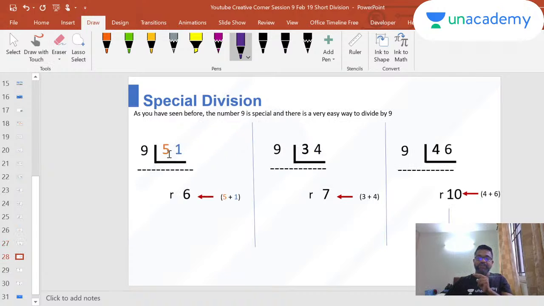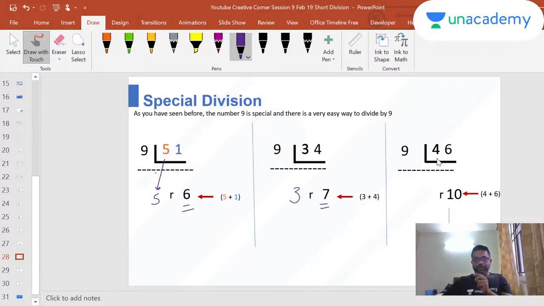So let's look at this. 51 divided by 9, no guess here, right? It's 5, and your remainder is 5 plus 1, 6. 34 divided by 9, no guess here, right? It's 3, remainder 7, 3 plus 4.